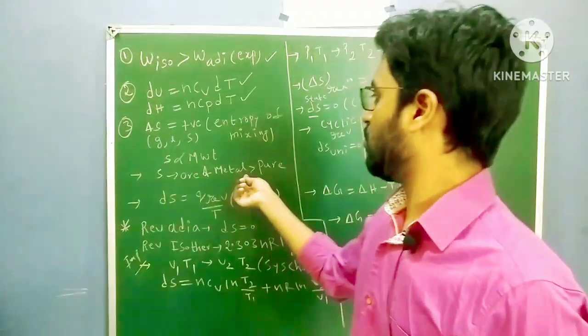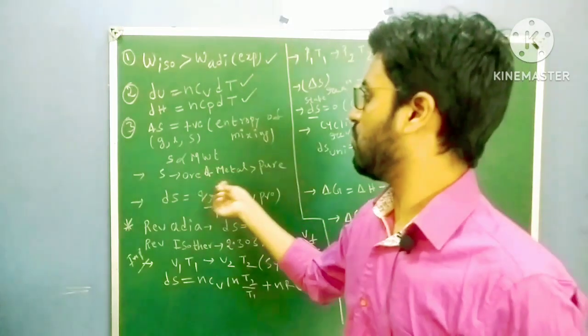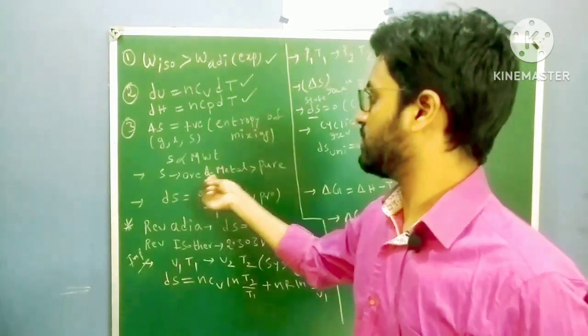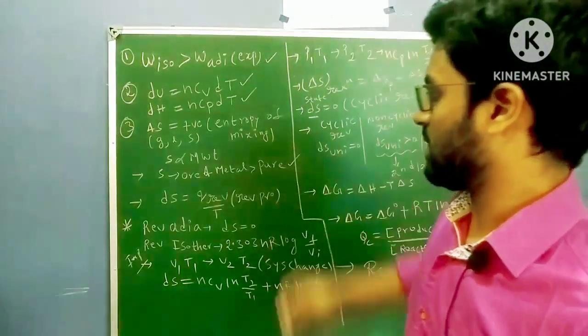Next, if you take the ore of a metal and the pure metal, the entropy of the metal ore is very, very high compared to pure metal. This is also important, they might ask.